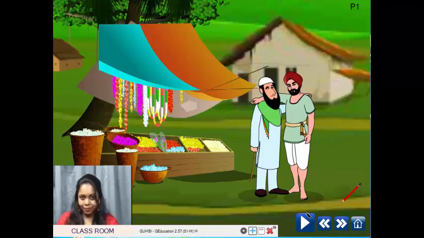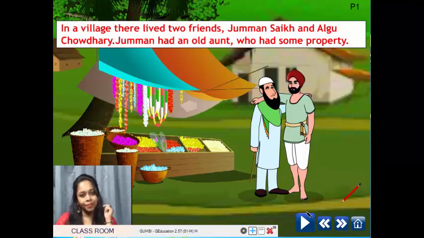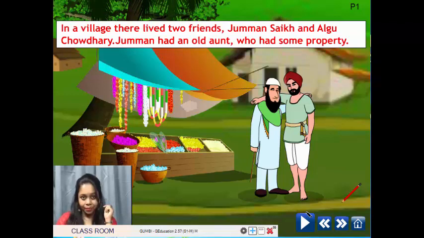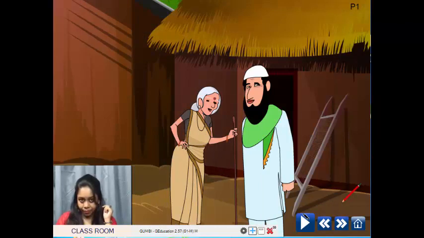So now, here you can see the two friends. Who are they? Yes, Jumman Sheikh and Algu Chaudhary. So you all know from the lesson that they were very good friends. They liked each other and they cared about each other a lot.